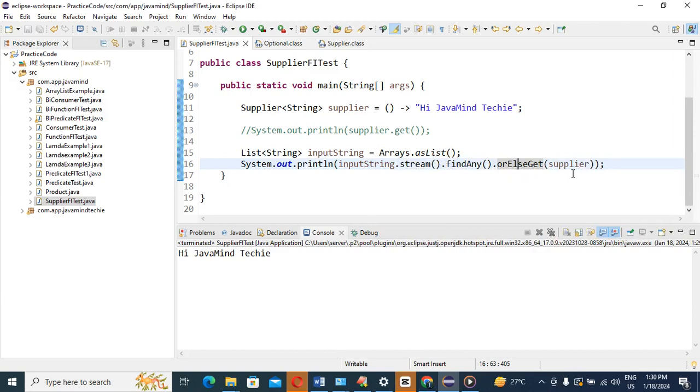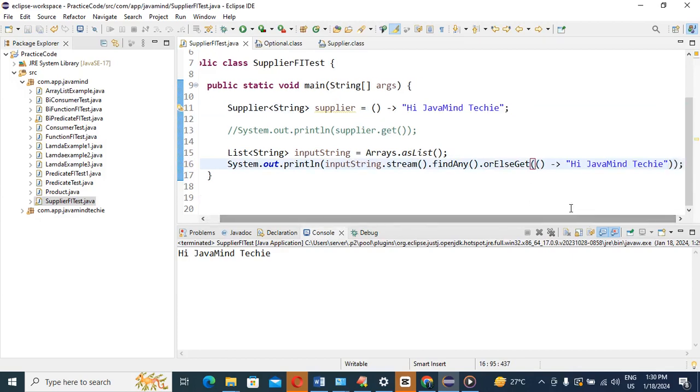Okay, suppose you remove this thing and you just pass that thing. Yes or no? Guys, tell me. Now run the application and we'll see the result. Is it coming as expected or not? See, guys, how this orElseGet method is used by the Supplier functional interface. So guys, that is the entire discussion about the supplier functional interface.